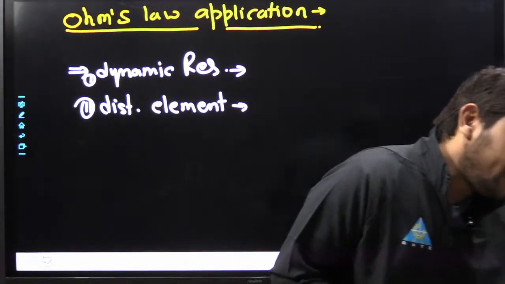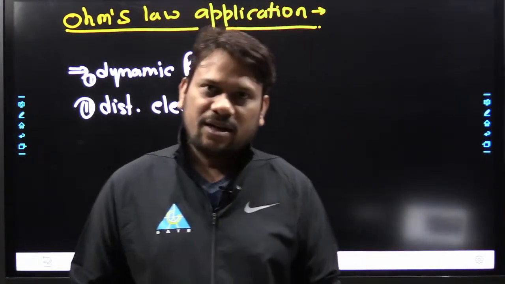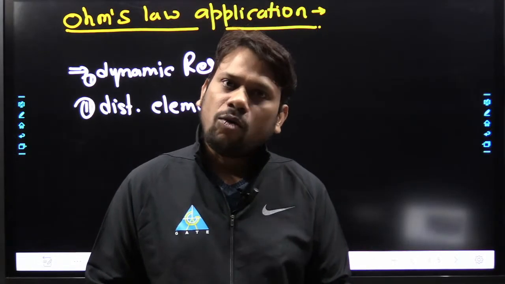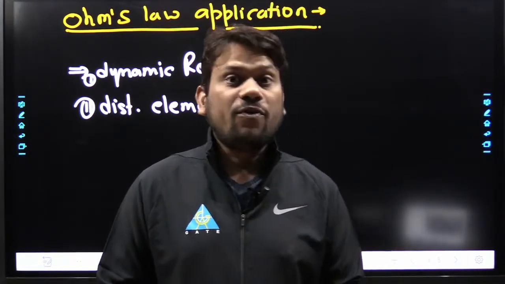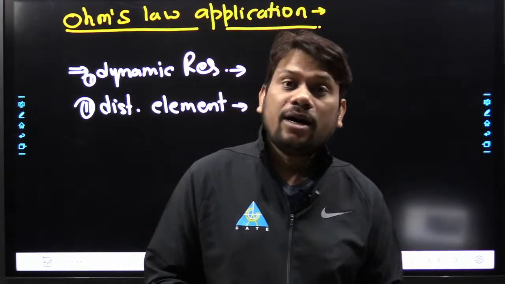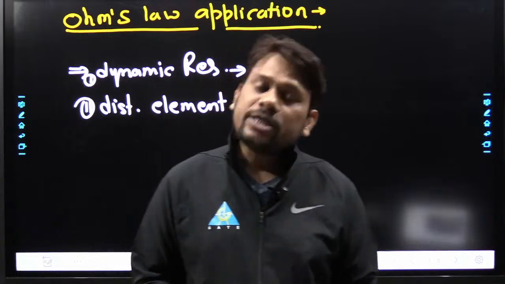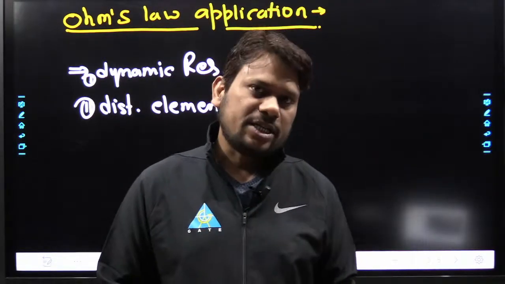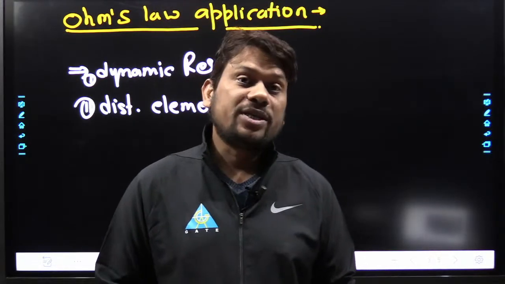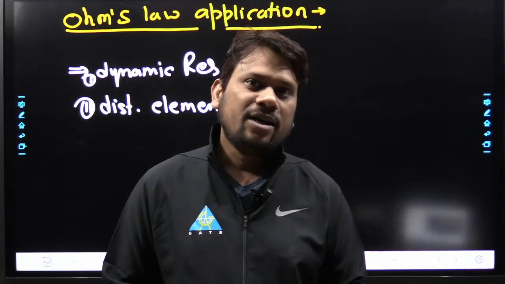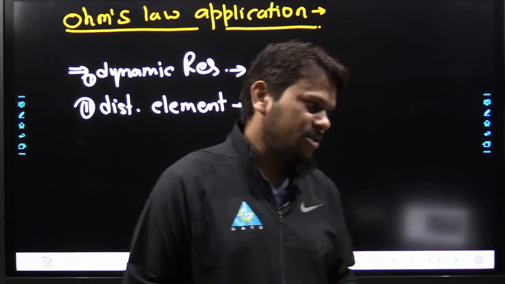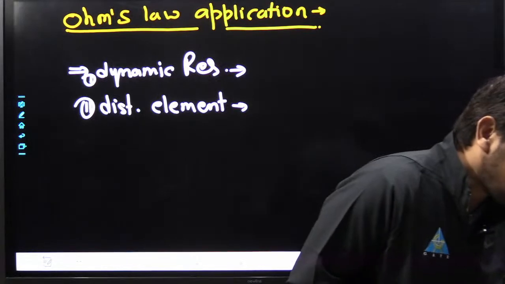So my dear friend, for dynamic resistance and for distributed elements, Ohm's law is valid only for a particular instant, not for the entire length or the entire circuit. If you study power systems or communication systems, from an EC background or an electrical background, in those examples you can easily identify that we can apply Ohm's law only for a particular section, not for the entire length or entire circuit.